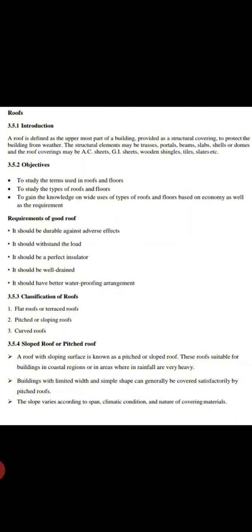Next one is classification of roofs. Roofs are classified into following three categories: flat roofs or terrace roofs, pitched or sloping roofs, curved roofs. Pitched roofs and sloping roofs are very important from an examination point of view. Many times they'll ask, draw a neat sketch and explain the sloping roofs or pitched roofs.